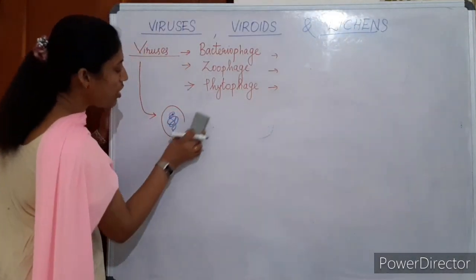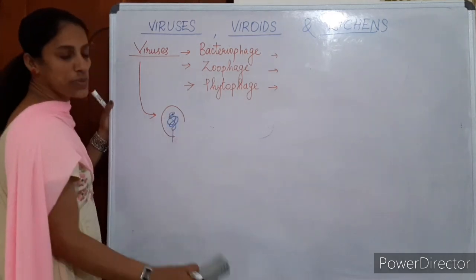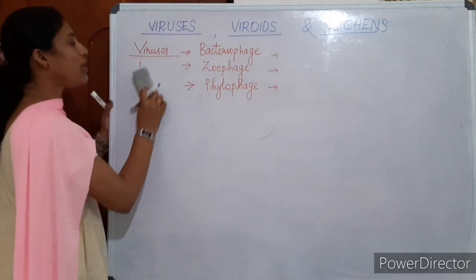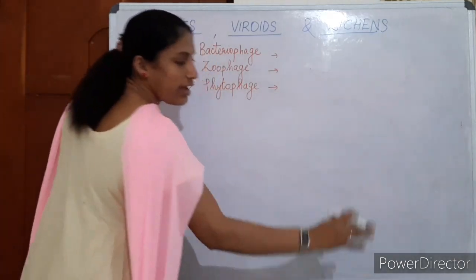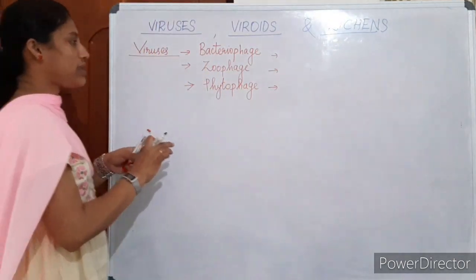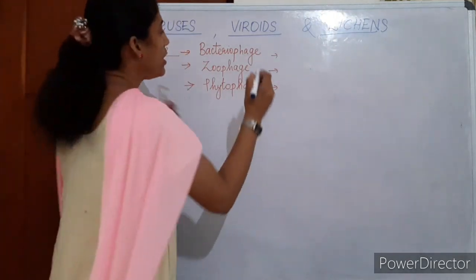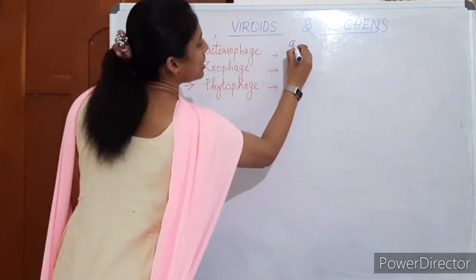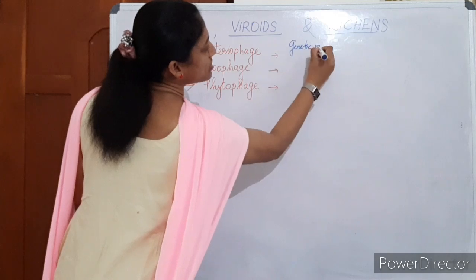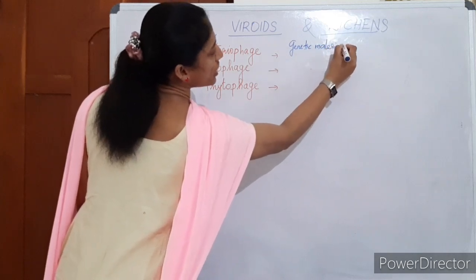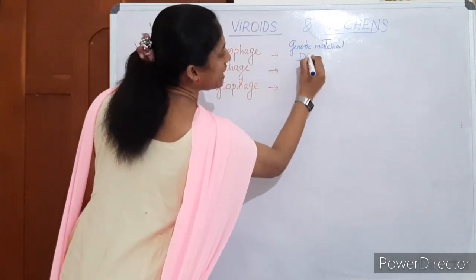Then we discuss what type of nucleic acid is present, whether it's DNA or RNA. Both DNA and RNA are possible in viruses. In the first case, if it is a bacteriophage, its genetic material is DNA.